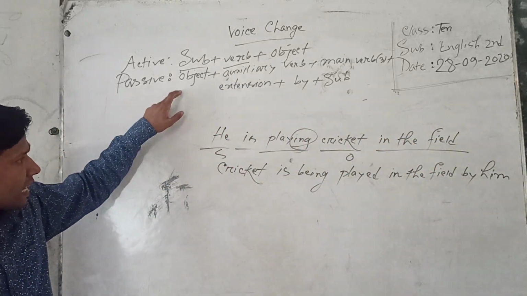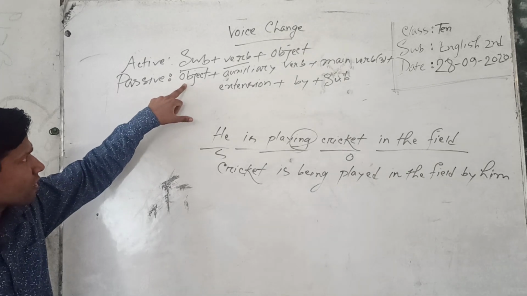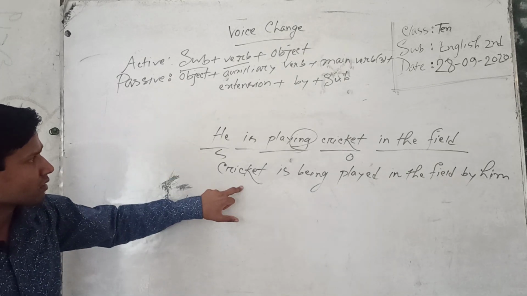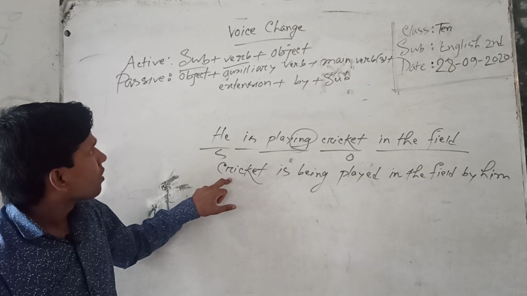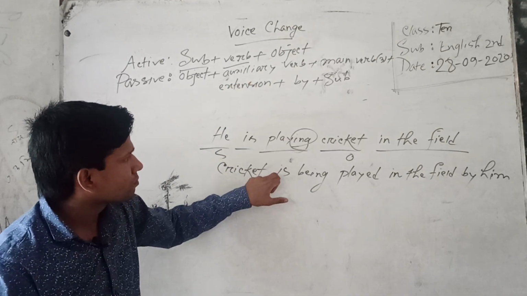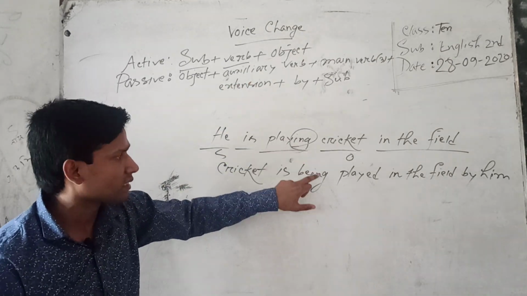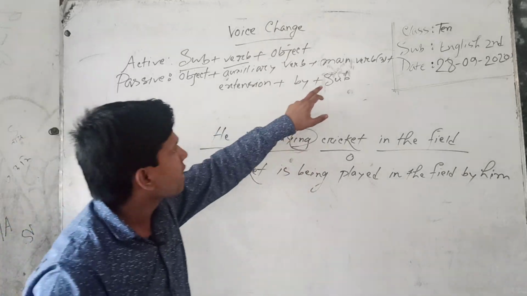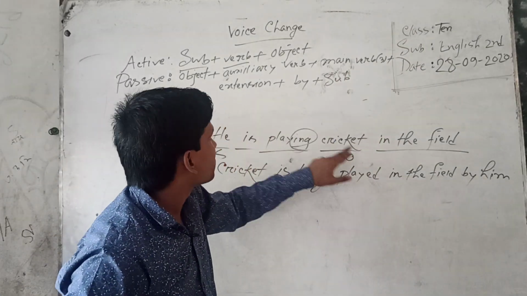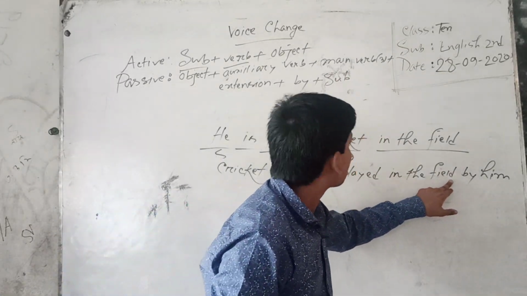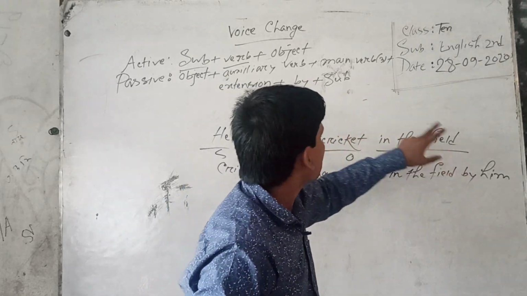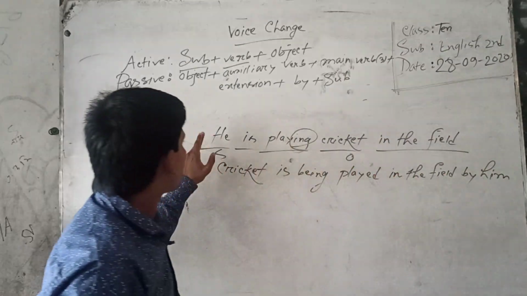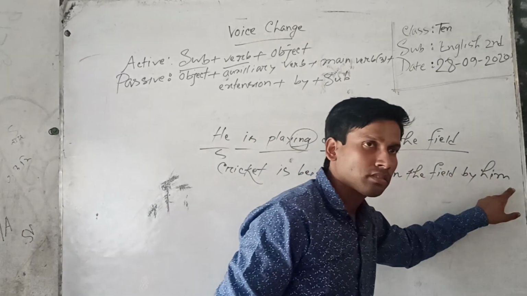Understand? Again I am discussing. At first I have given object cricket. Object plus auxiliary verb is being, because there is ing in the sentence, being. Then main verb 3, played. Then extension in the field plus by plus subject. This subject has been objective form.